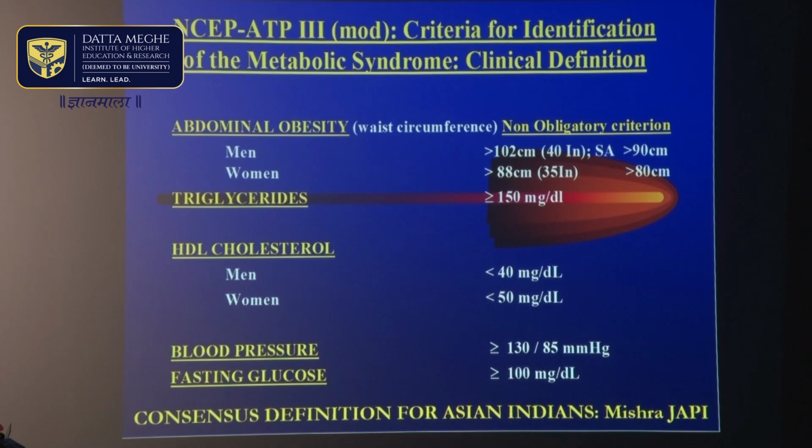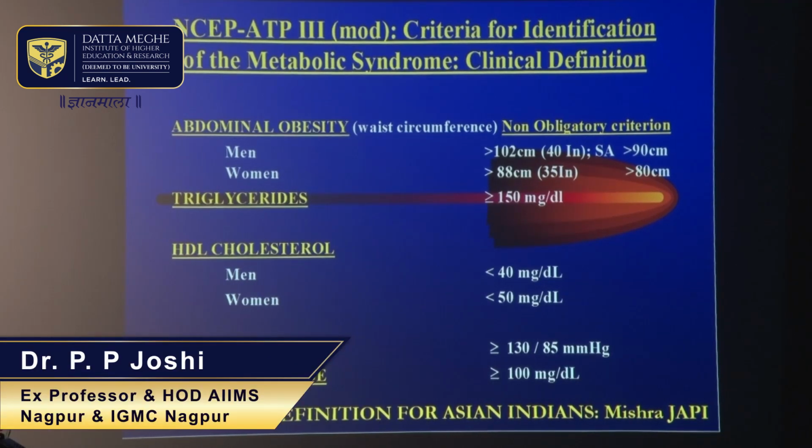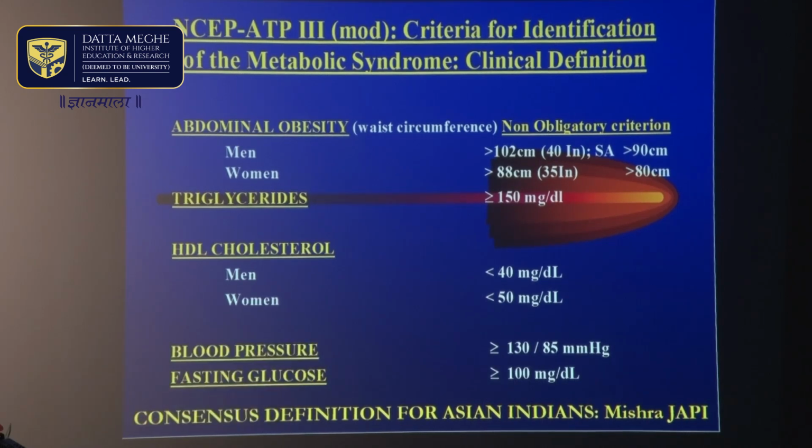Abdominal obesity, that is waist circumference, which is measured between the iliac crest and the costal margin, the maximum diameter usually at the level of the umbilicus. If it is more than 102 centimeters in men and more than 88 centimeters in women, this is called abdominal obesity.